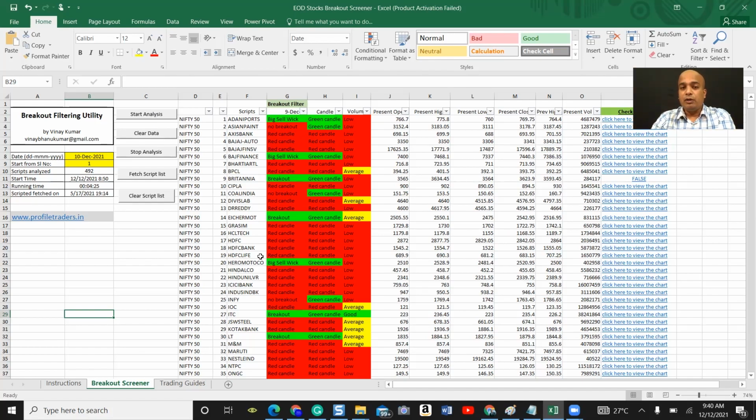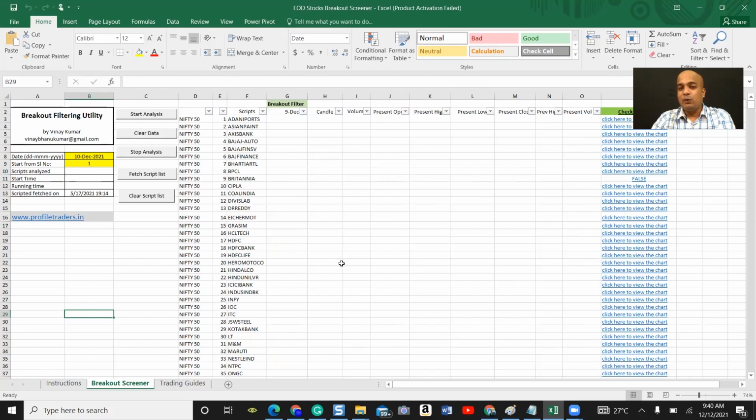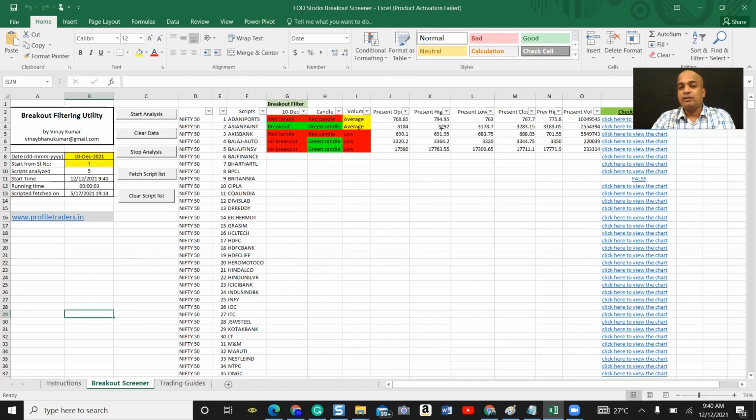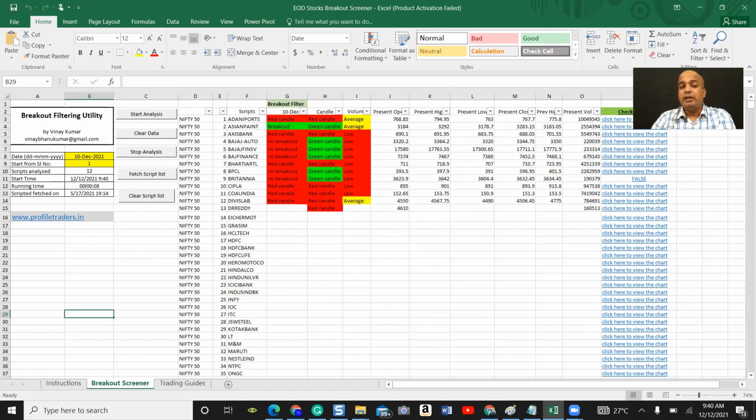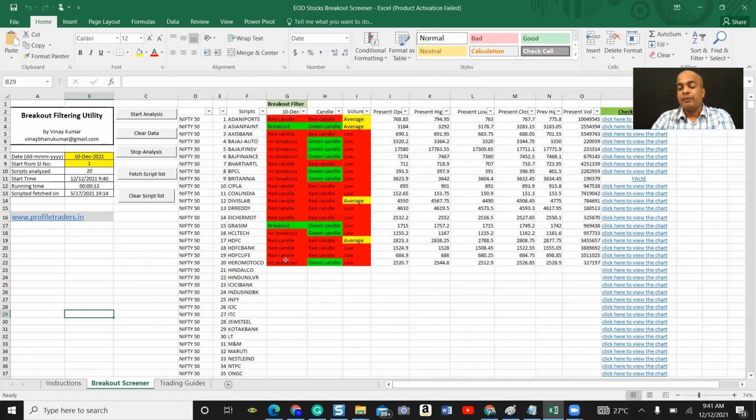Before doing this, I can also do clear data. What clear data does is, it clears out all the old data, and then it will update with the new data. For example, I'm going to select clear data, which means it cleared all the old data. Now, if I select start analysis, it is going to fetch the data and shortlist the stocks. Please note down the running time here. I will update here once the screener completes all the fetching and shortlisting. It will not take more than 5 minutes.